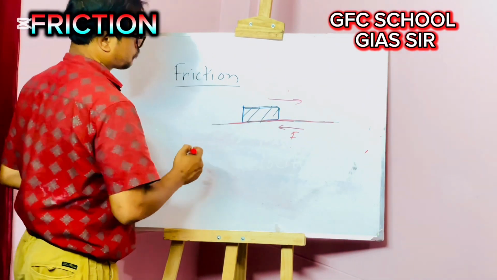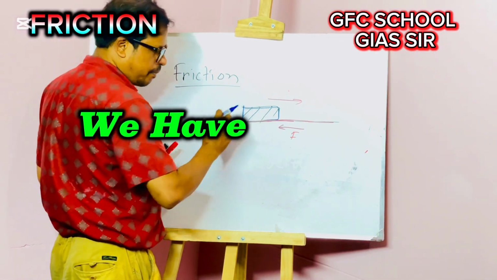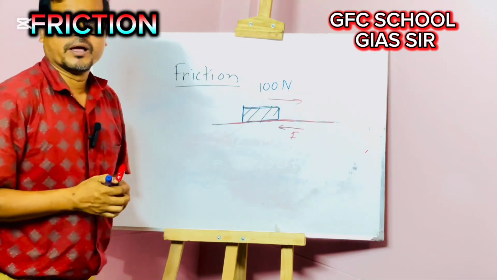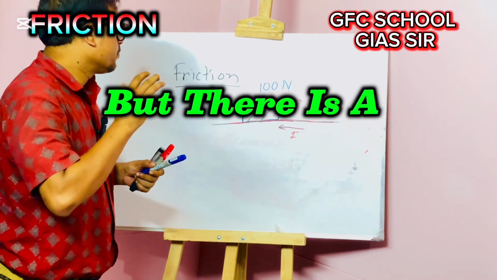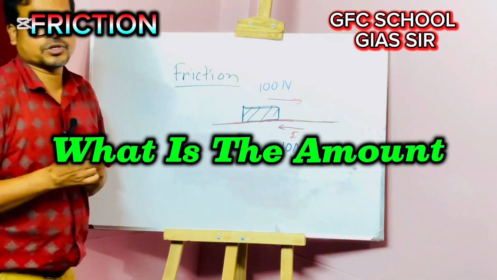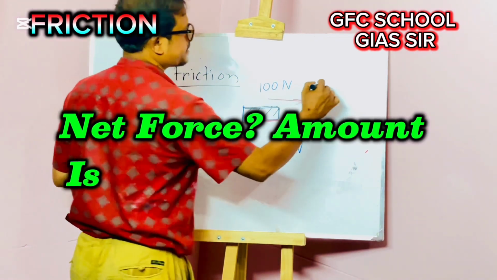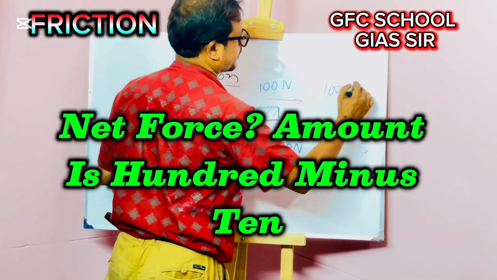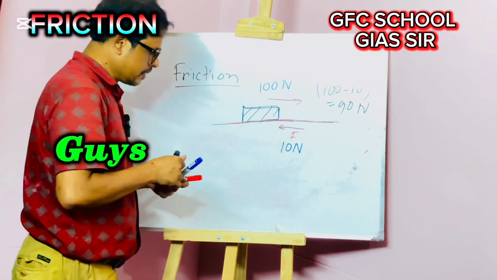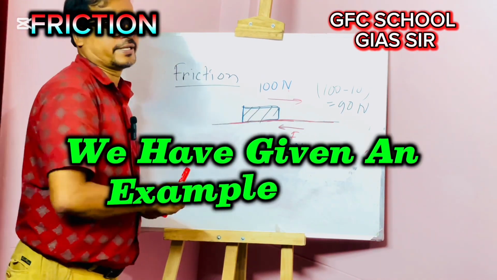Now, if we say we have applied force 10 Newton on this block, but there is a frictional force which amount is 10 Newton. What is the amount of net force? Net force amount is 10 minus 10, that means 0 Newton. Guys, let's try to understand. We have given an example.